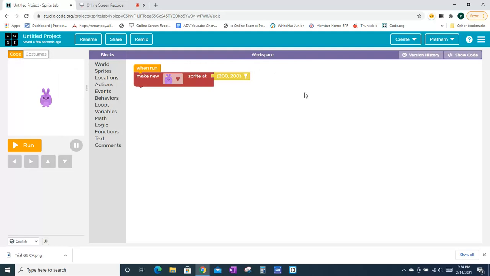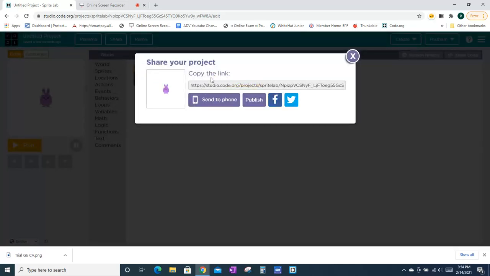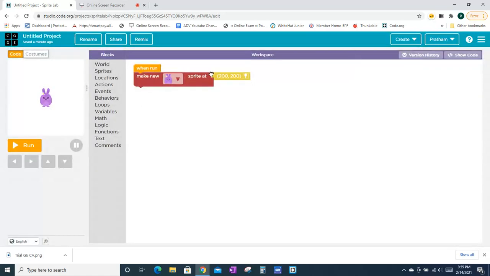It's almost the same, and there's also something with the share. You can only share the link, send it to your phone, publish it, or send it by Facebook or Twitter. You can't have the embed code or export it. You can't do that with GameLab things.